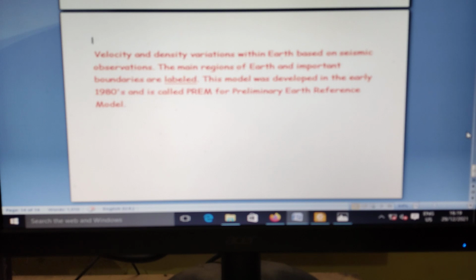Velocity and density variation within the Earth based on seismic observations. Main regions of the Earth and important boundaries are labeled. This model was developed recently, in the 1980s, and is called PREM, meaning Preliminary Reference Earth Model. With this, the presentation is complete.